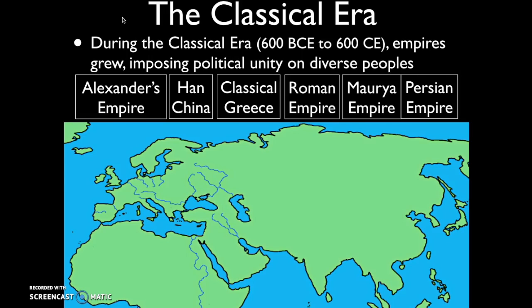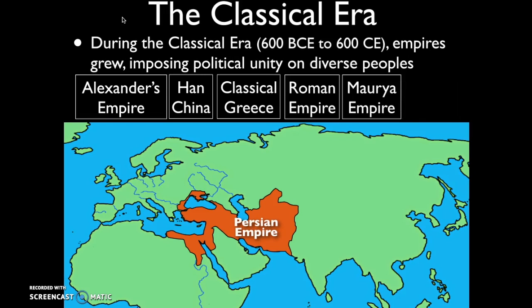I'm going to show you some different empires in terms of their geography, and you're going to match those to the list of empires that we have up here. So, letter A, what empire is that? It's the very first empire that really begins around 600 BCE and marks that major turning point from period 1 to period 2. That is the Persian Achaemenid Empire.